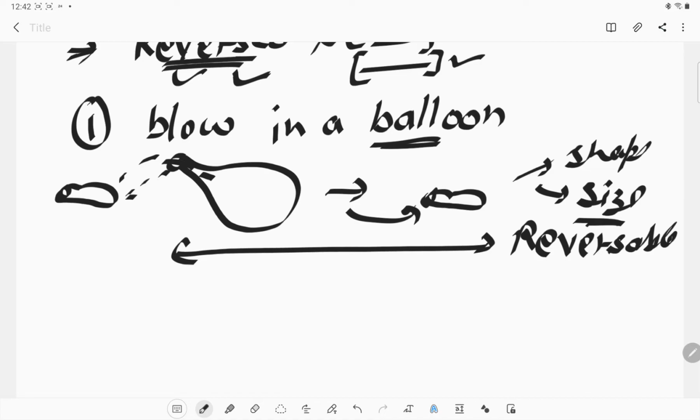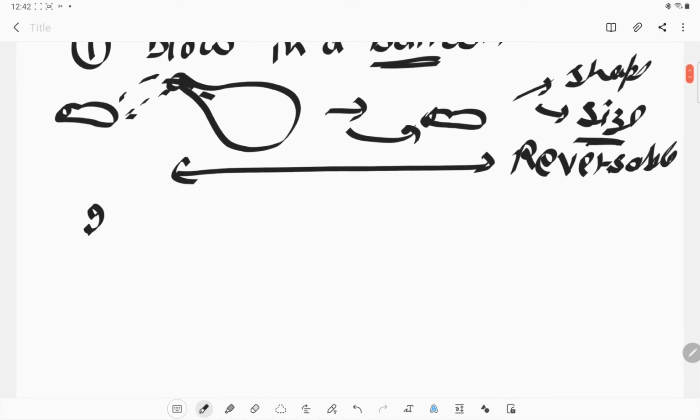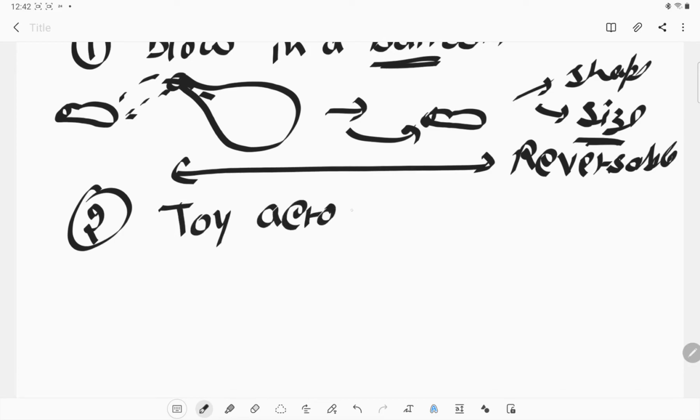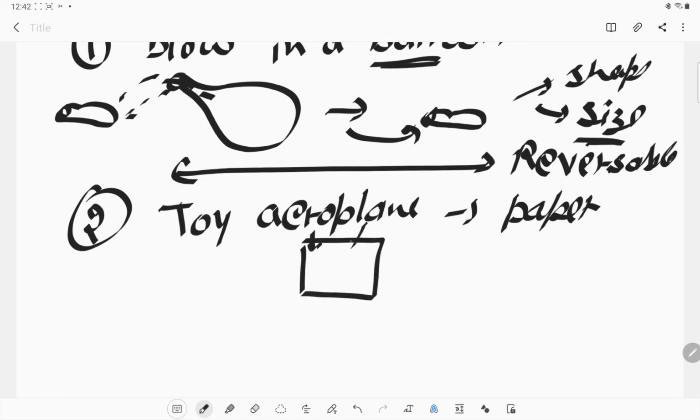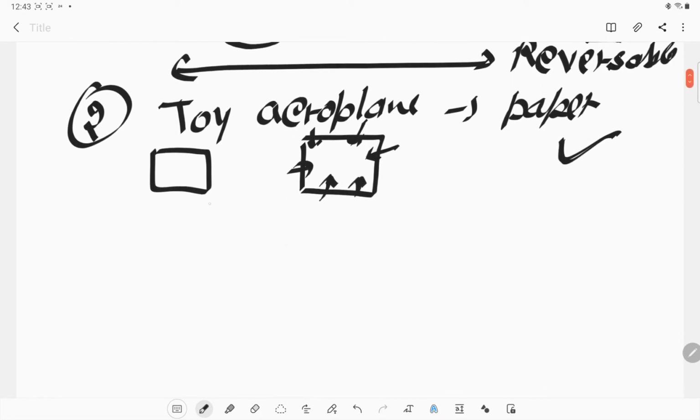Okay, now what other example can we take? If we make a toy aeroplane by folding paper, and after that we remove the folds, make the paper unwrinkled, and stretch it, we can get the same paper as we used earlier. So we can say that this is also reversible. This is a reversible activity.